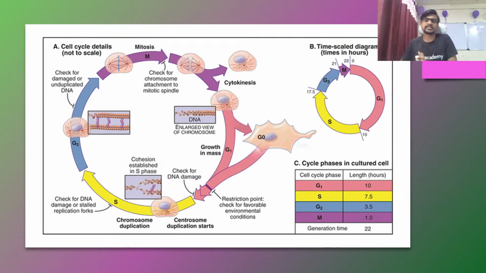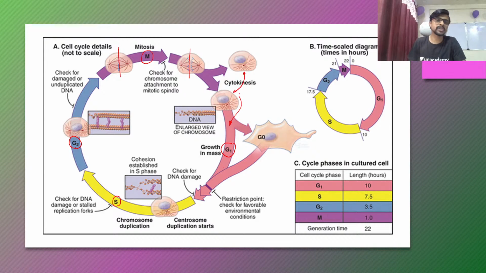So these are the phases, and you can say this is actually the path of cell division. The cell division always starts from the G1 phase. A cell always enters into the G1 phase for division. After G1 phase, it will enter into the S phase. After S phase, it will enter into the G2 phase, and after G2 phase, the cell will enter into the M phase, where the nucleus is going to be divided into two, and two cells are formed. One is here and second is here.